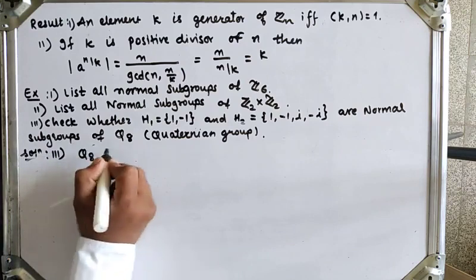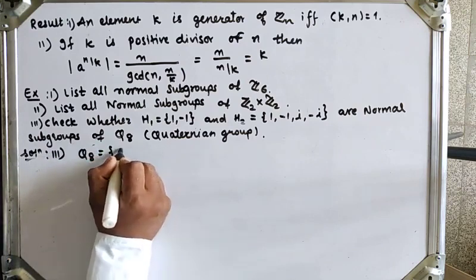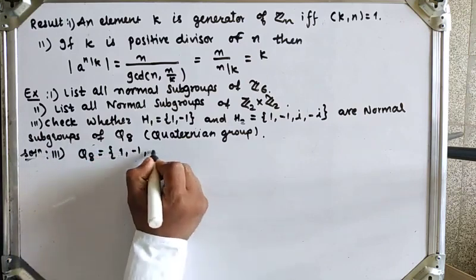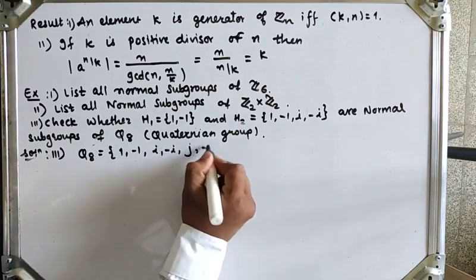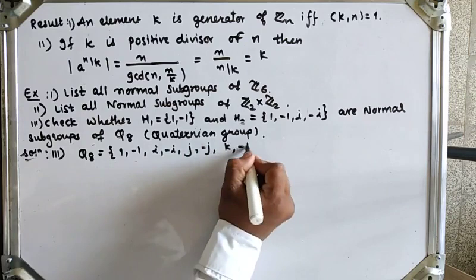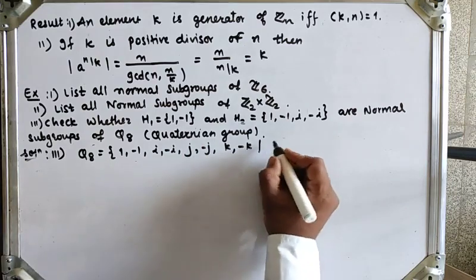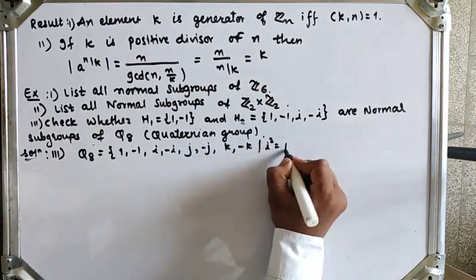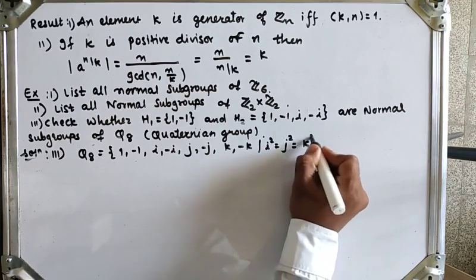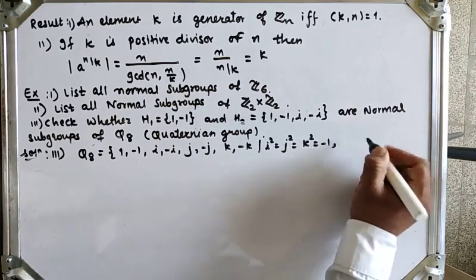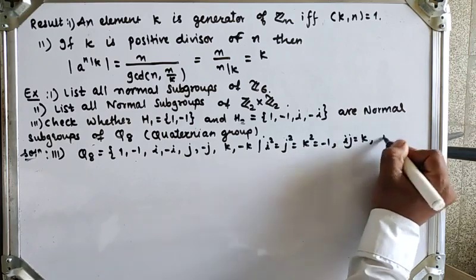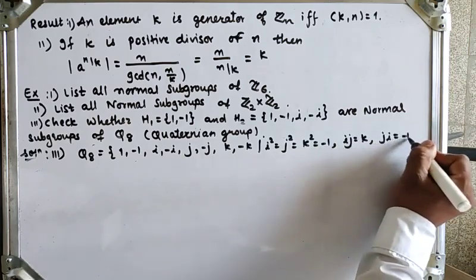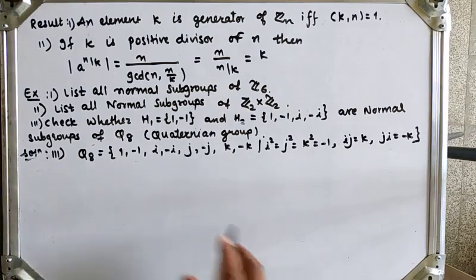So in the quaternion group, in total there are 8 elements, which are 1, -1, i, -i, j, -j, k, -k, such that i squared is equal to j squared is equal to k squared is -1, and i into j is equal to k, and j into i is equal to -k. Okay, so this is the property of the quaternion group.